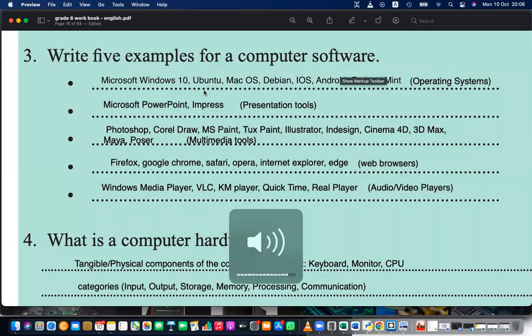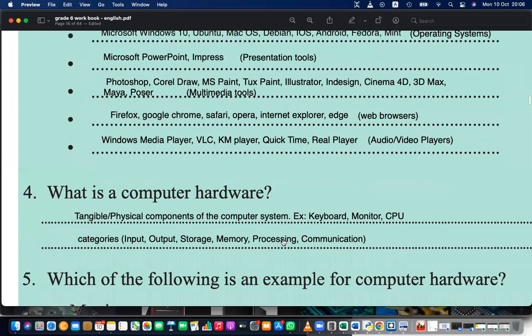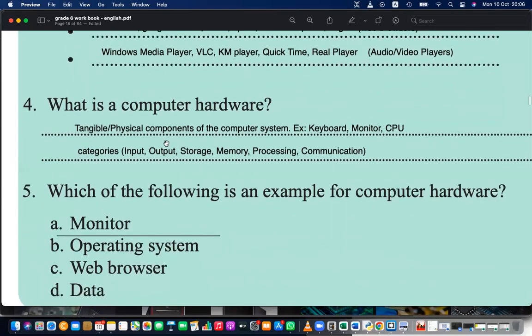Right. Computer hardware is physical or tangible components. There are a few categories of hardware. Input devices are used to feed data, output devices to take output. Storage keeps something permanently. Temporary things are kept in the memory for a short time. The processor is for processing.